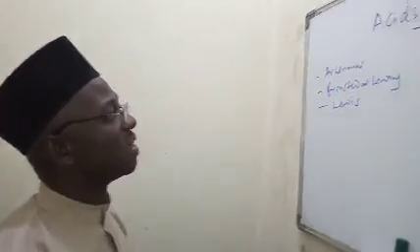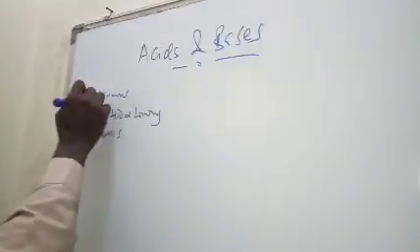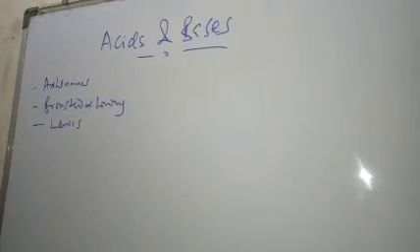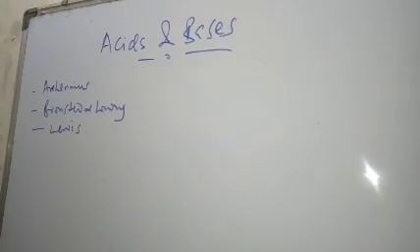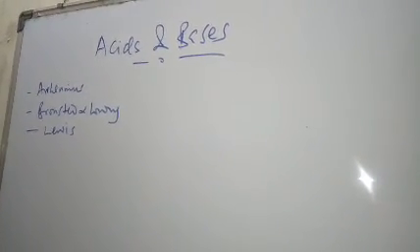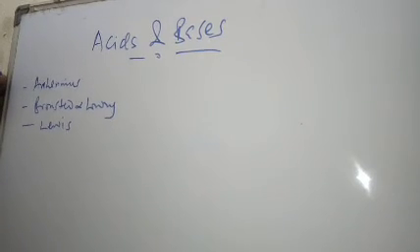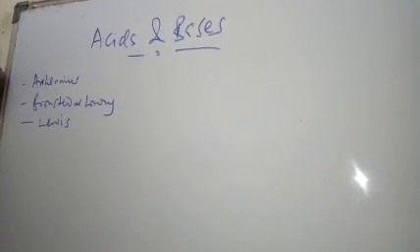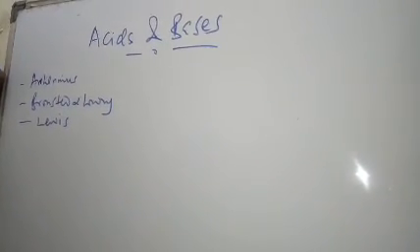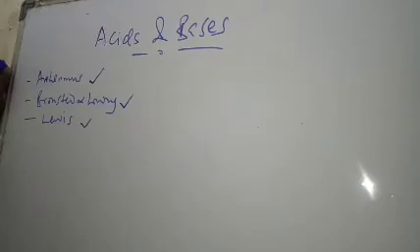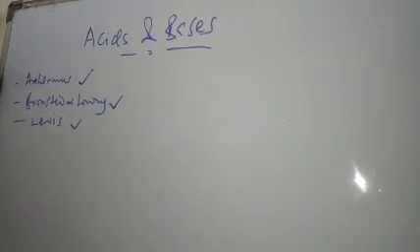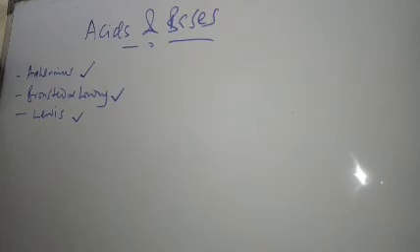Today we are going to look at acids and bases. These are things that most of the time we know by virtue of their action on materials. But then there are definitions for them in chemistry. Many people have proposed a definition. Arrhenius has his definition, Bronsted and Lowry have theirs, and Lewis also has a definition for these chemicals. Let us look at Arrhenius.